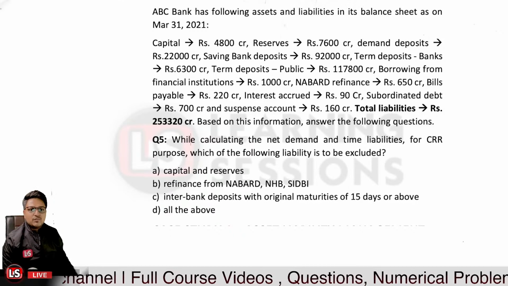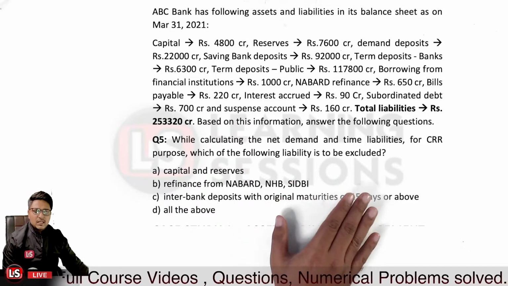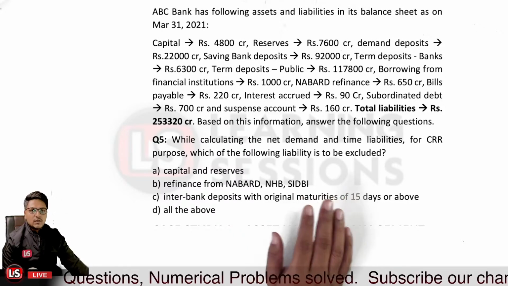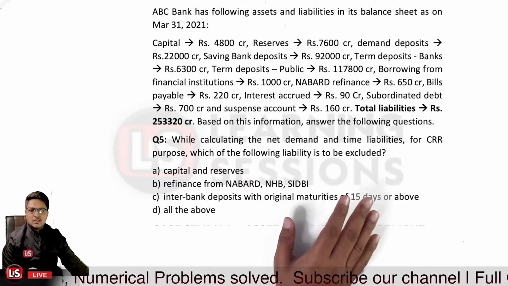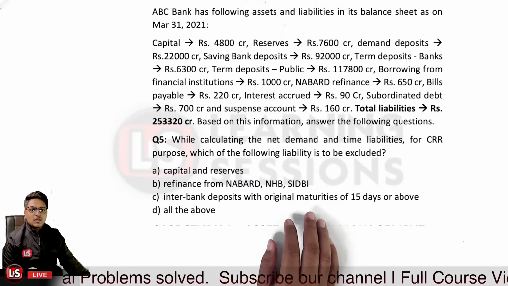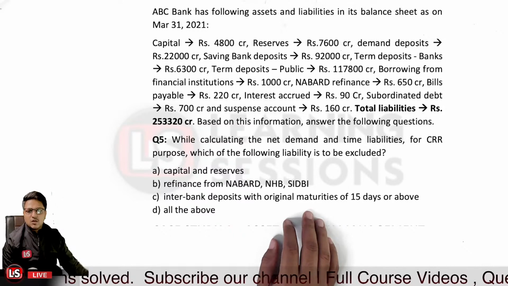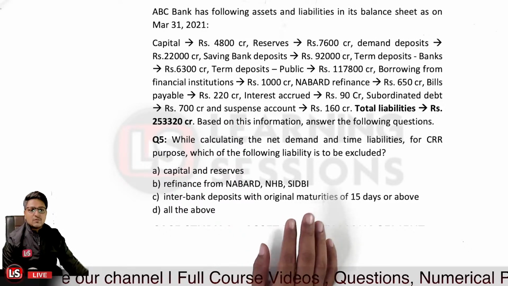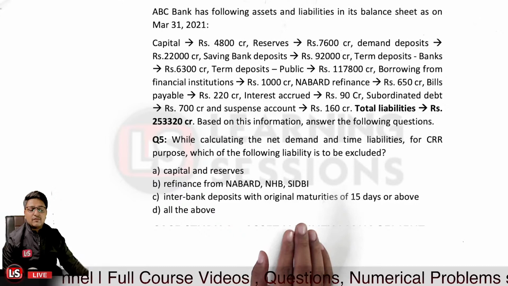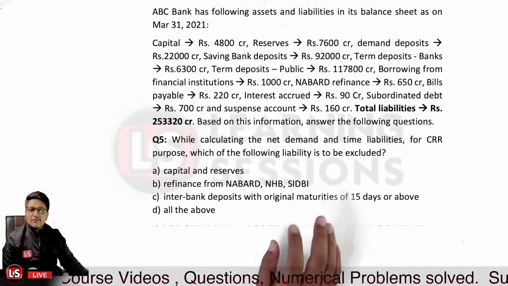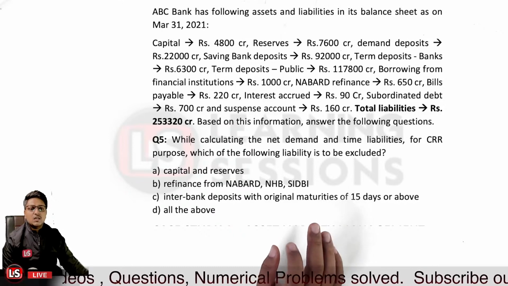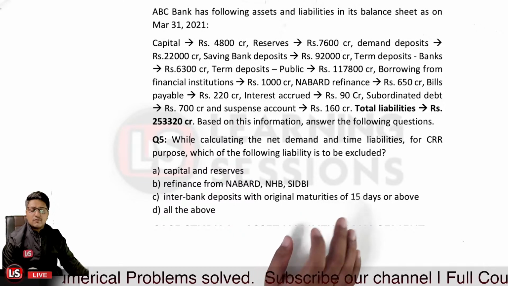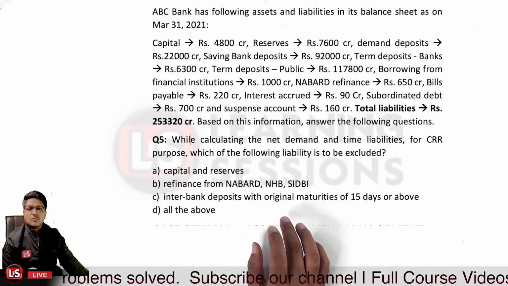So when we calculate the net demand and time liabilities for CRR purposes, which of the following liabilities are to be excluded, are not to be covered? It will be option D, that is all of the above. Capital and reserves, and if you are having any refinance from NABARD, SIDBI, NHB, or any rediscounting, that is to be excluded. Other than that, interbank deposits with original maturities of 15 days or above are also to be excluded. So option D will be the right answer.